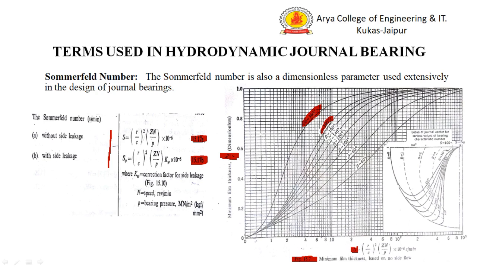Generally for a full journal bearing, the angle of contact is 360 degrees. Let the Sommerfeld number be 4 into 10 raised to minus 6 second per minute. So this is the value of the Sommerfeld number, and for a full journal bearing we can determine the value of h0 by C. From the h0 by C value we can calculate the minimum oil film thickness h0.